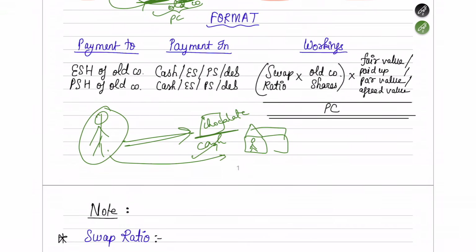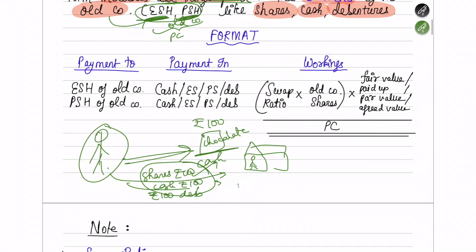So either I can pay him in the form of shares. Suppose the chocolate is worth 100 rupees. So I can give him 100 rupees of shares, or 100 rupees of cash, or 100 rupees of debentures. Any form I can pay for that 100 rupees worth to the shopkeeper.